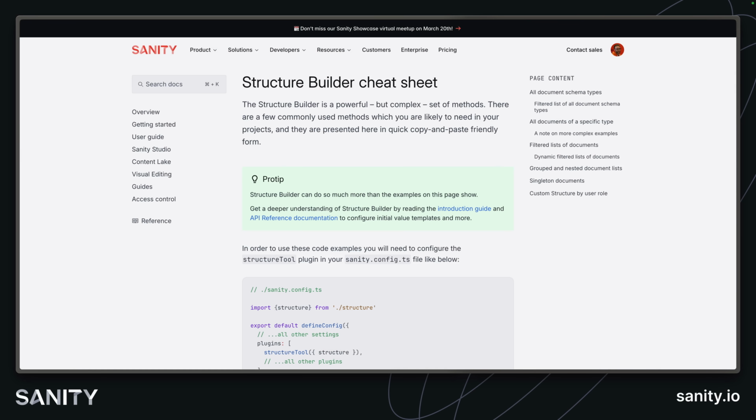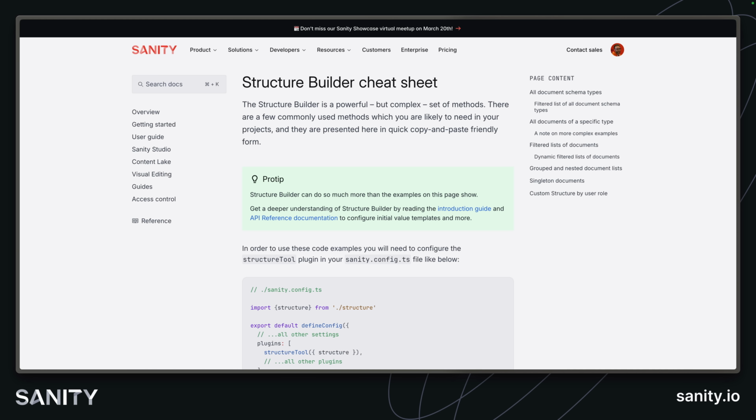In the same way we're using rules to guide the way code is written, we can also reference external documentation to tell it things that it doesn't actually know. One good example is configuring the structure builder, which is a part of the Sanity Studio configuration that has long been called the desk tool. So when you ask it to customize the structure builder, it will probably import things from Sanity Desk, which hasn't been relevant since May 2024.